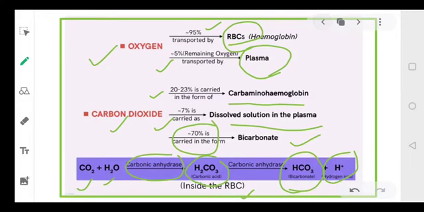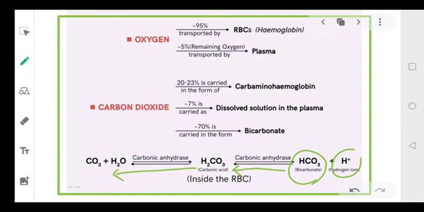So this step is occurring in the RBC. In the cells, hemoglobin releases oxygen and combines with carbon dioxide there. So in the RBC it will be happening.